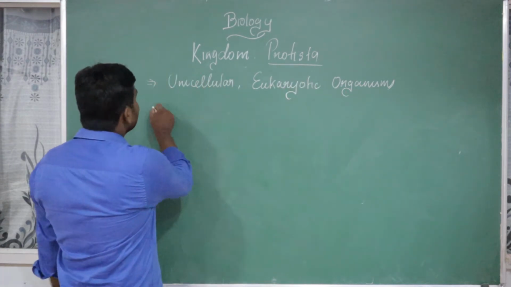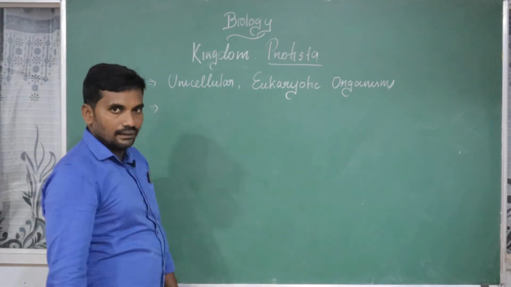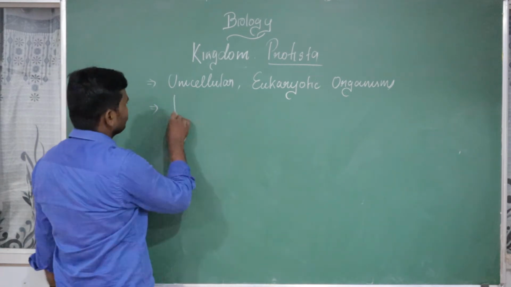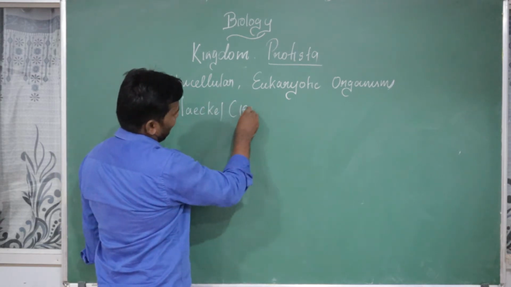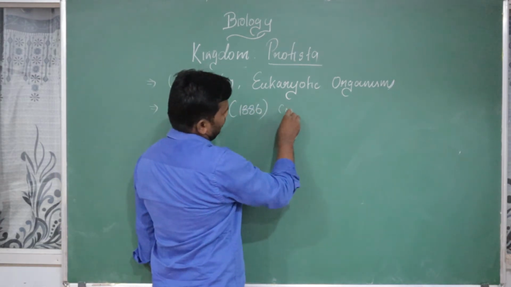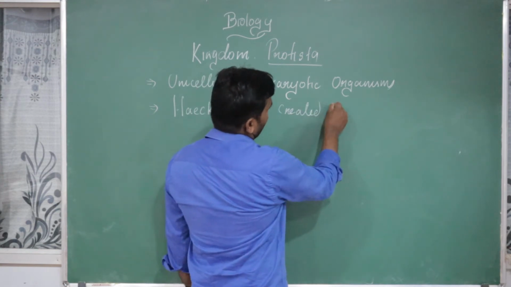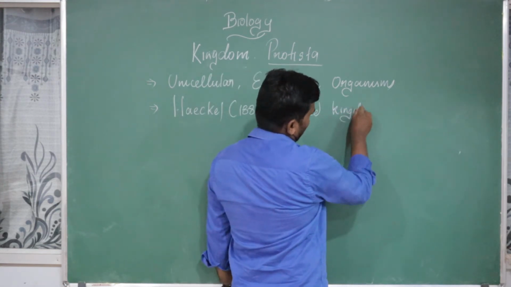Who created the kingdom Protista? We already studied the two kingdom classification. Haeckel in the year 1886 created the kingdom Protista.